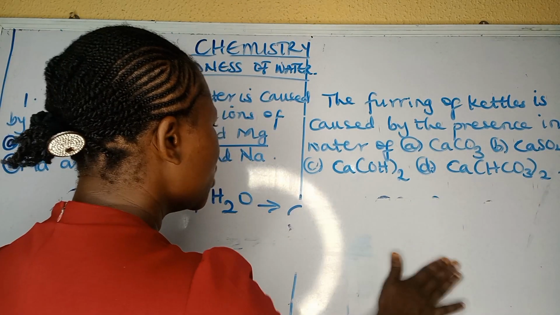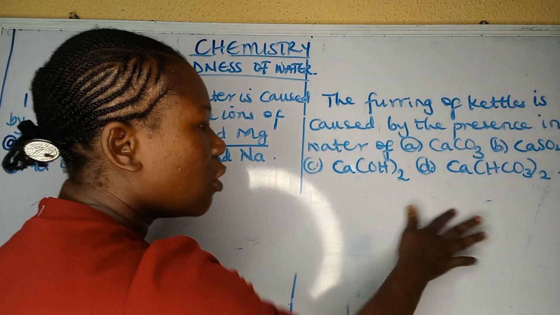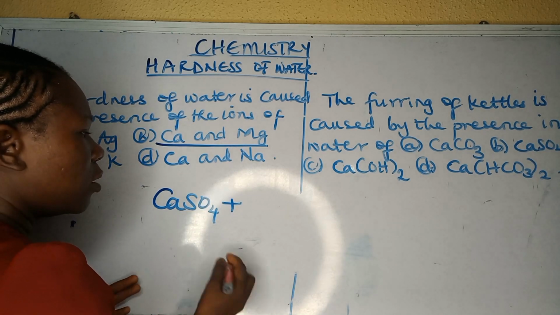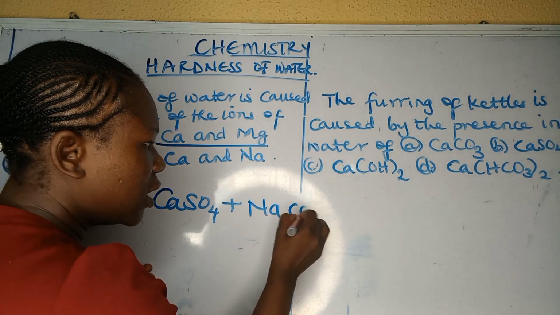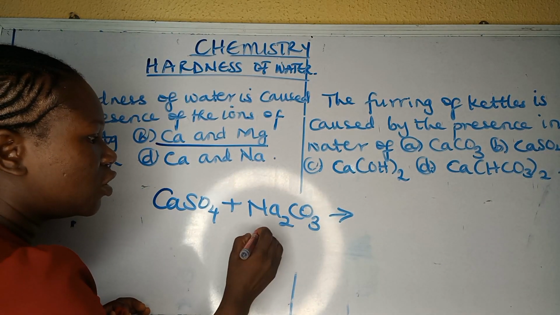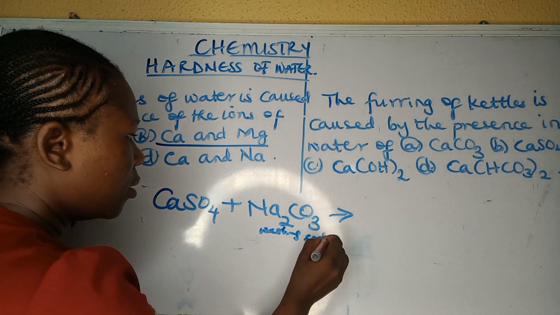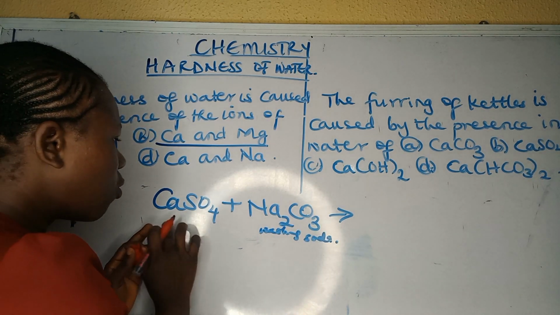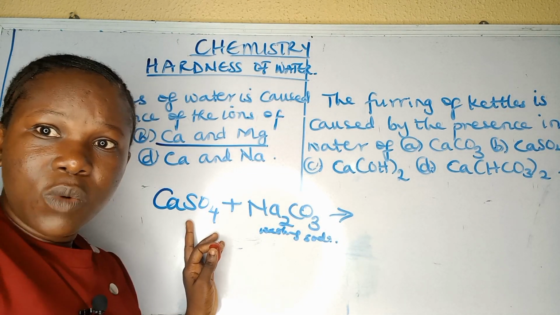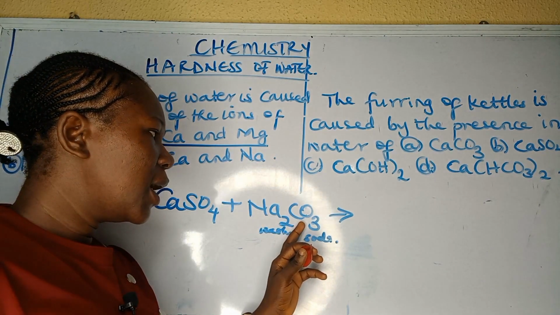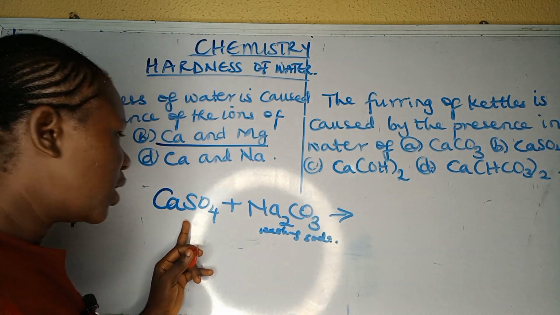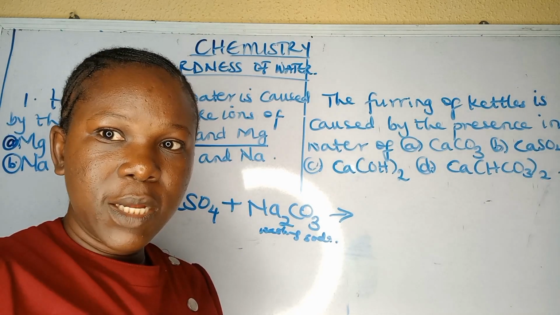So I'm going to give you just one example here. I've just explained the origin of permanently hard water. So if you have calcium sulfate in water, and we want to remove it, and we decide to add sodium carbonate to it, which is the washing soda. You will not see the compound in water because calcium tetraoxosulfate 6 is soluble in water, so it will be as clear as anything. But as soon as you add sodium carbonate, which is washing soda, to remove the permanently hard water, you will see that something else will be formed which will precipitate out and you'll be able to remove it